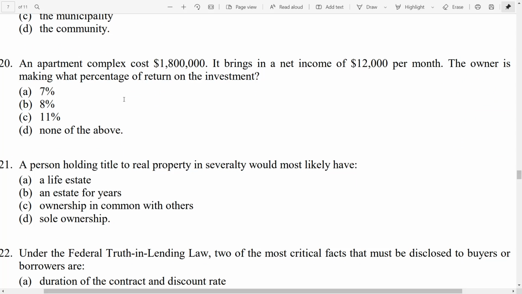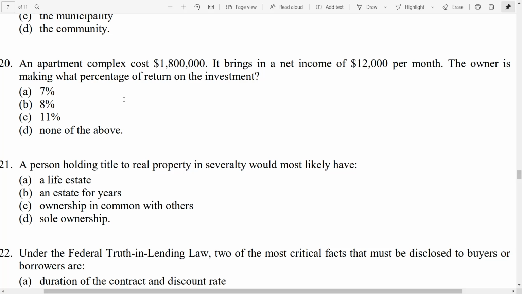20. An apartment complex costs $1,800,000. It brings in a net income of $12,000 per month. The owner is making what percentage of a return on the investment? So this is another example where you can use IRV. So we have the net income of $12,000 per month. At an annual number, you would multiply it by 12, and you'd get $144,000.